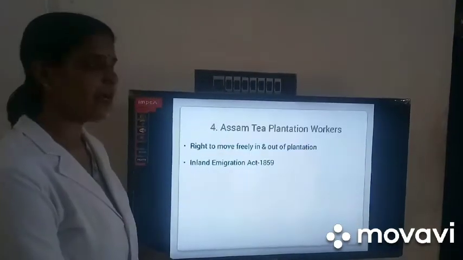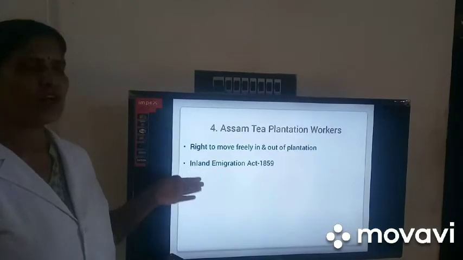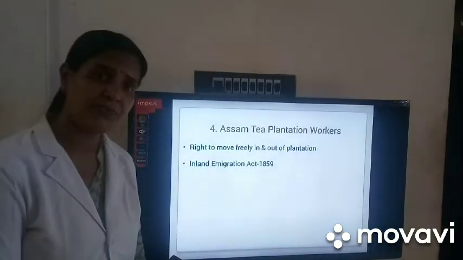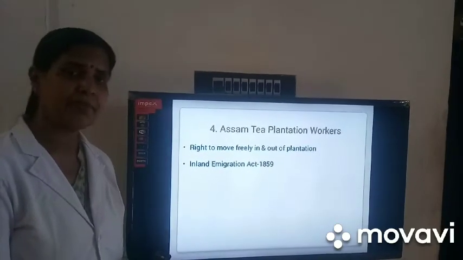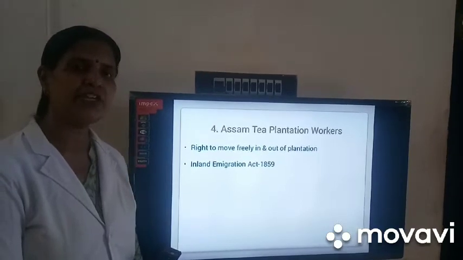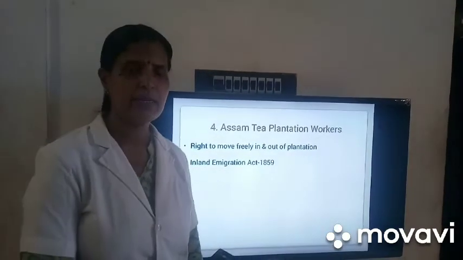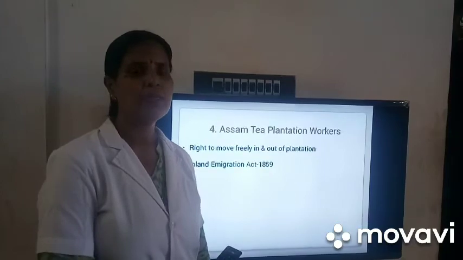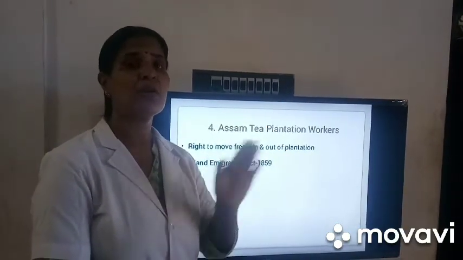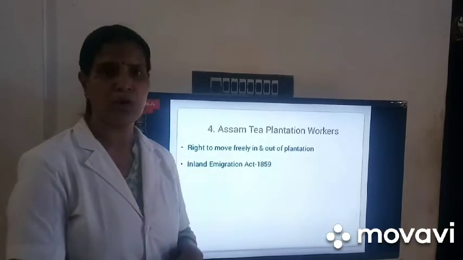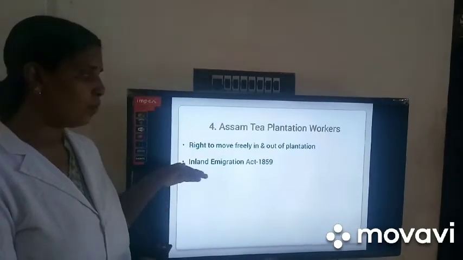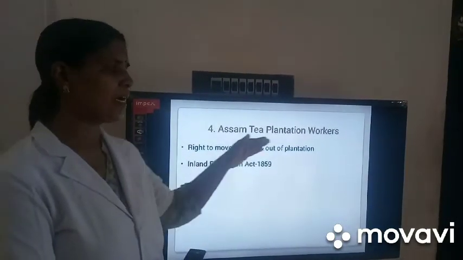Next, the last group of people participating in this non-cooperation movement were the Assam tea plantation workers. Why did they participate? The British government passed the Inland Emigration Act in 1859. As per this act, the plantation workers, once they joined the plantation, were not allowed to go back to their own homes. So they demanded that they wanted to move in and out of the confined space of the plantation.